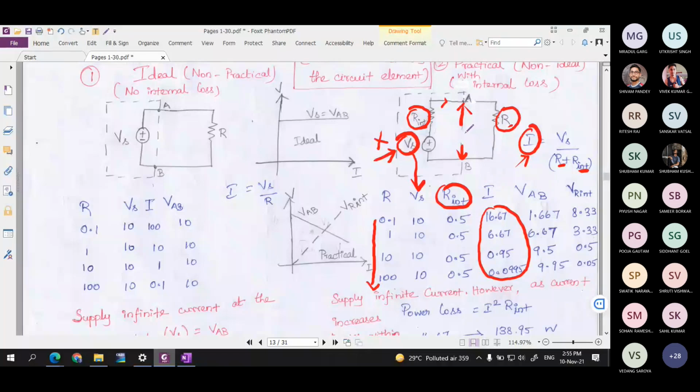So if you find the voltage across the terminal VAB, then what is happening? Actually, if you are seeing from bottom to top, you can see that the current is increasing. As I told before, when the current is increasing, you can see that the voltage across the terminal VAB is this.